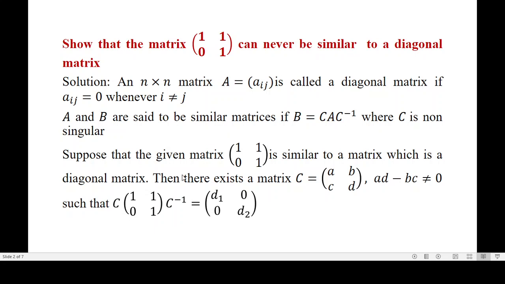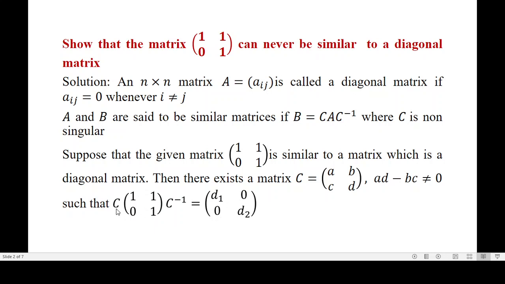Suppose it is equal to a matrix which is a diagonal matrix, then there exists a matrix C equal to [a, b; c, d], a 2 by 2 matrix where ad minus bc is not equal to 0, such that C A C inverse is equal to a diagonal matrix, right? Suppose this matrix is similar to a matrix which is a diagonal matrix, then C A C inverse is equal to B. What is B? B is a diagonal matrix, isn't it? So a diagonal matrix means the diagonal elements are non-zero, say d1 and d2, and the remaining elements are equal to 0. So this is the given matrix.